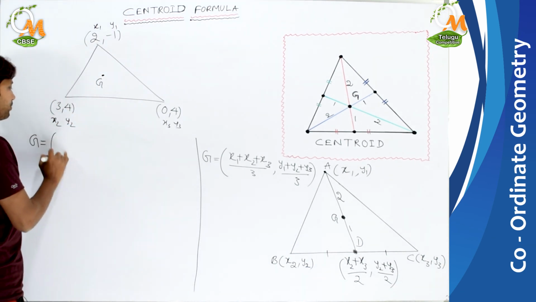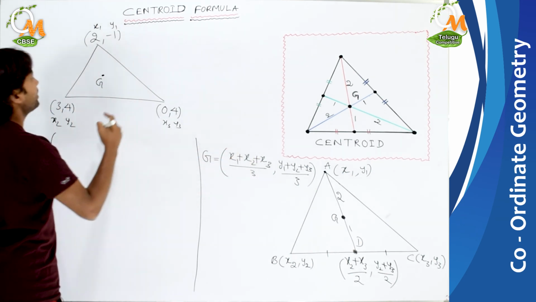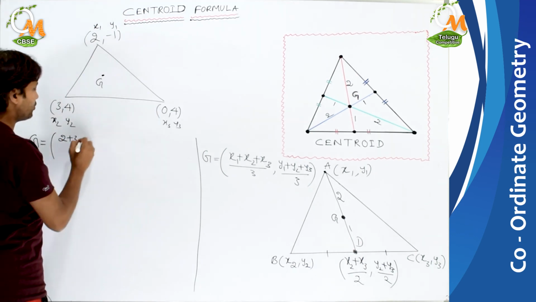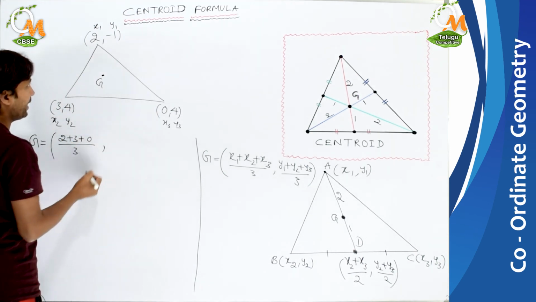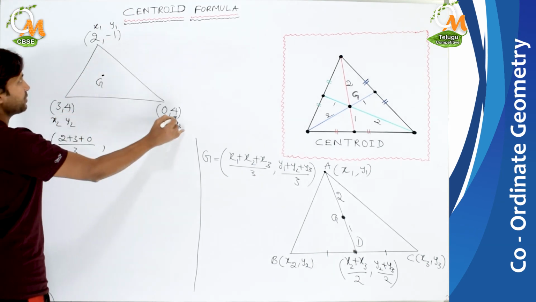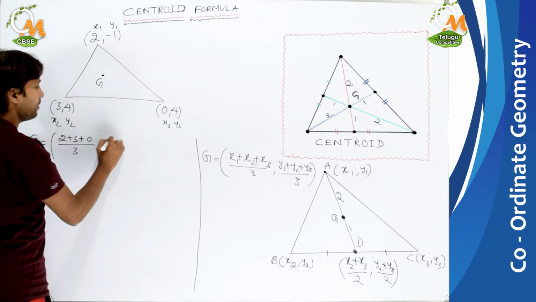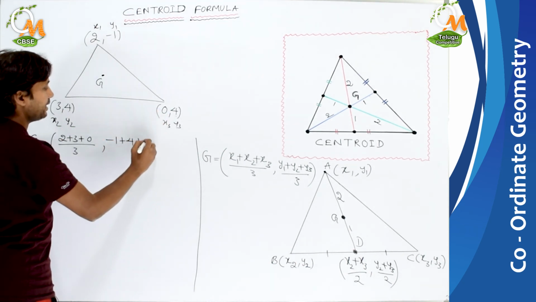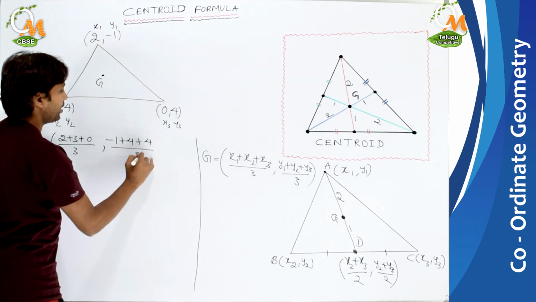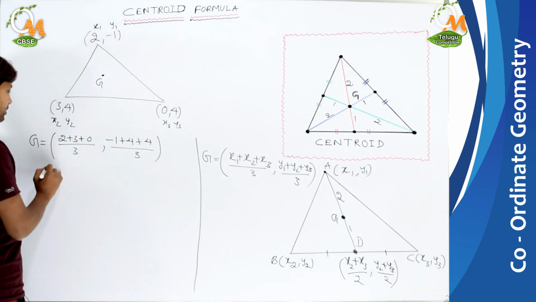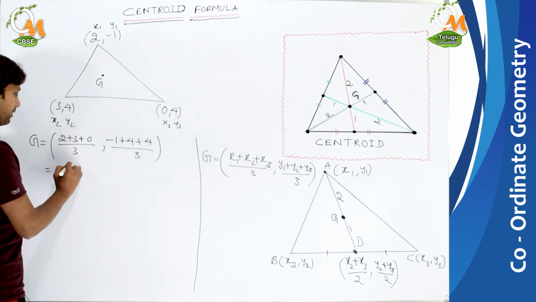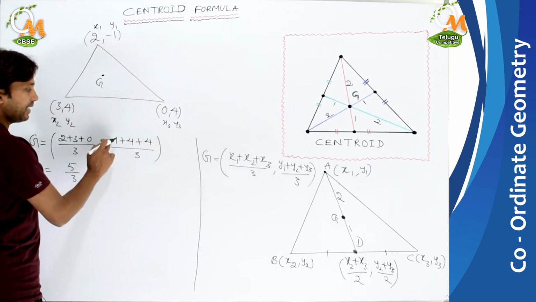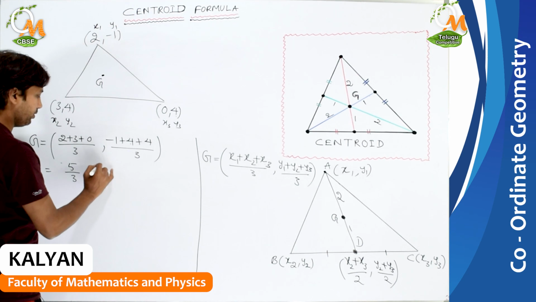So G equals (x1 + x2 + x3)/3, which is (2 + 3 + 0)/3, and (y1 + y2 + y3)/3, where y1 is -1, y2 is 4, and y3 is again 4, upon 3. So 2 plus 3 plus 0 is 5 by 3, and 4 plus 4 is 8, 8 minus 1 is 7, so 7 upon 3.